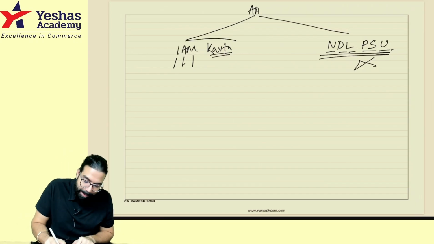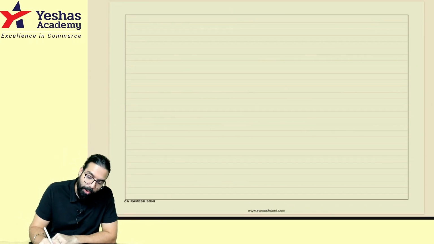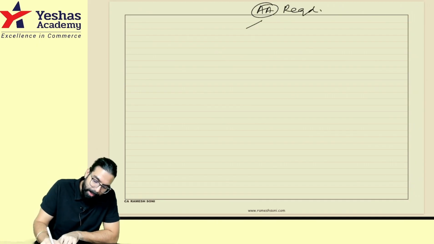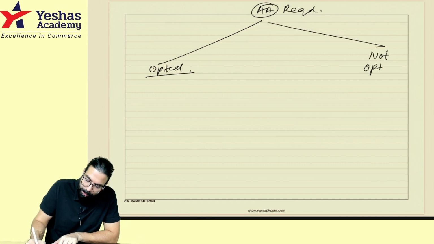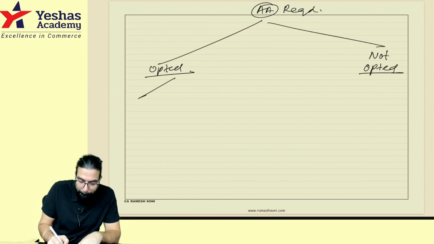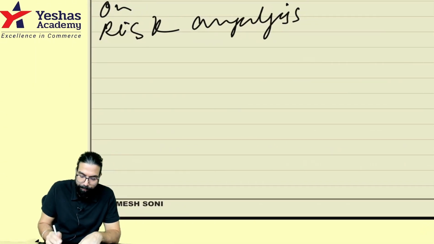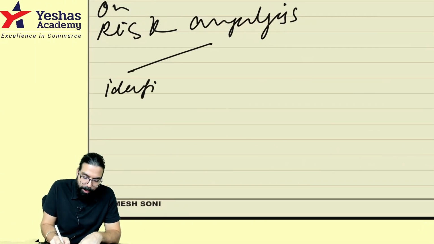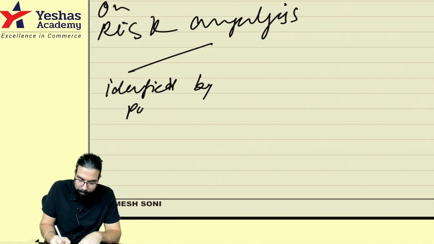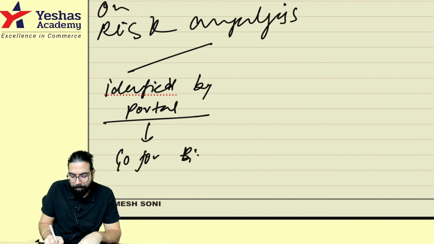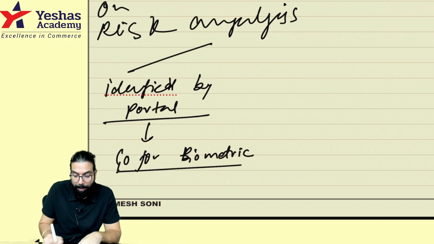Okay. Sir, I am required Aadhaar authentication, correct? If you are a person who is required Aadhaar authentication, and you have opted for Aadhaar authentication, then based on risk analysis, if identified by the portal, you go for biometric and they will verify your original document, correct?